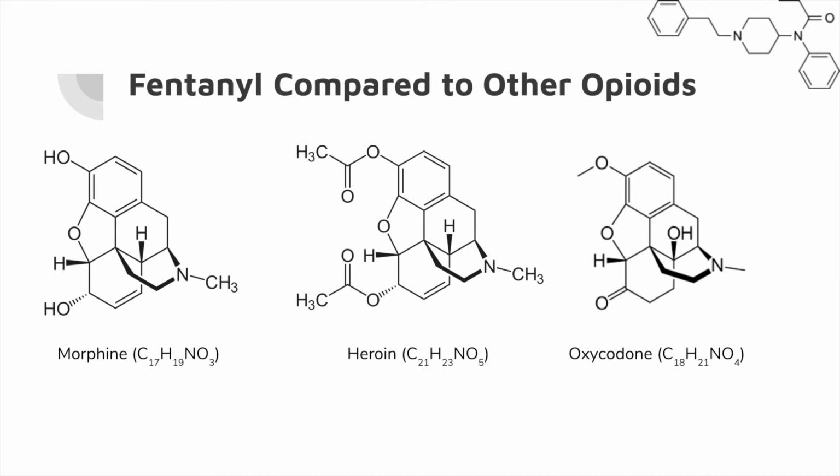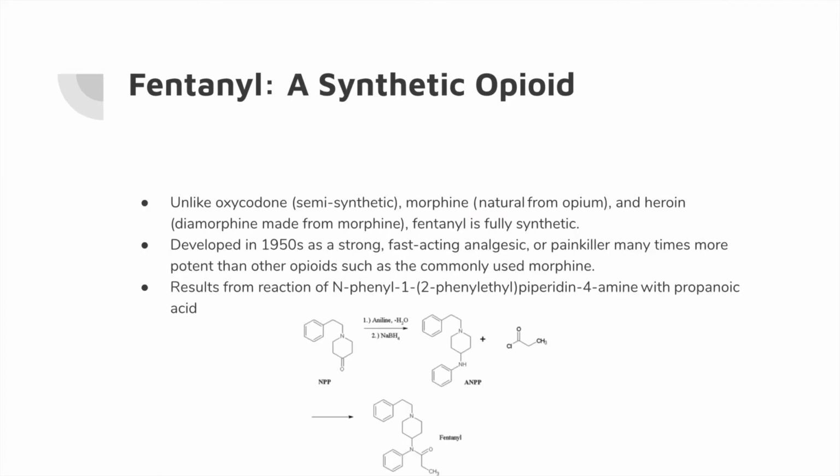Here's an example of the structures of these opioids. As you can see, they all have a higher amount of oxygen than fentanyl itself, which only has 1 oxygen atom, compared to morphine with 3, heroin with 5, and oxycodone with 4. Fentanyl, a synthetic opioid. Unlike oxycodone, which is semi-synthetic, morphine, which is a naturally occurring opioid from opium, and heroin, which is made from morphine, fentanyl is fully synthetic. It was developed in the 1950s as a strong, fast-acting analgesic or painkiller, many times more potent than other opioids such as the commonly used morphine.